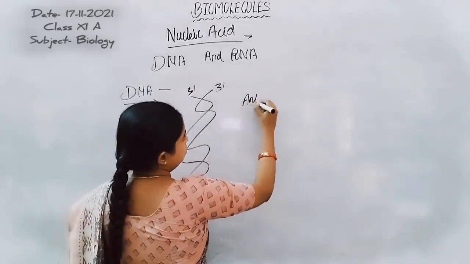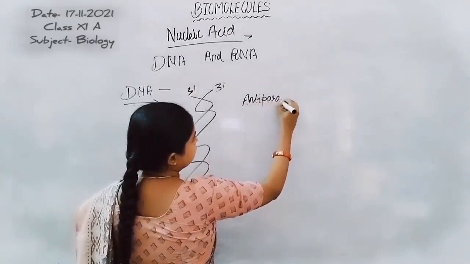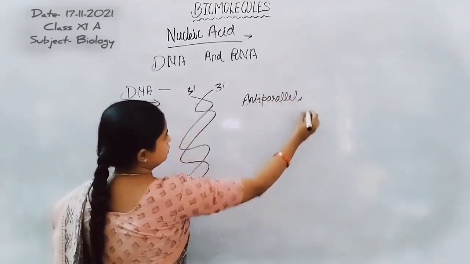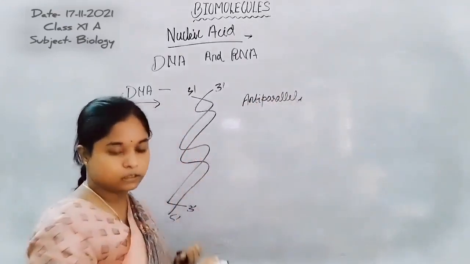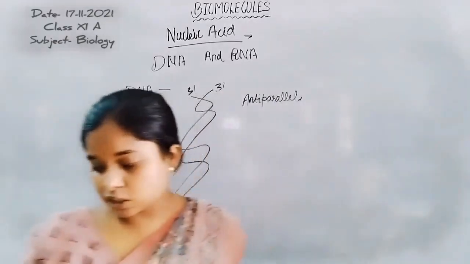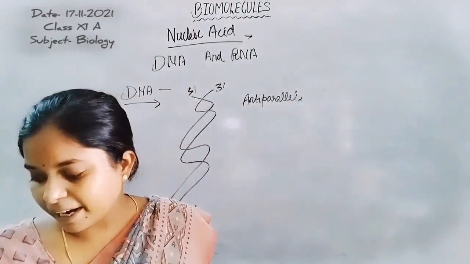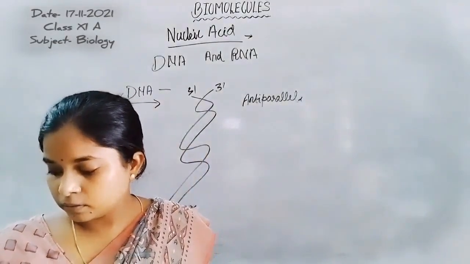That is antiparallel. Both the strands exist in antiparallel direction.